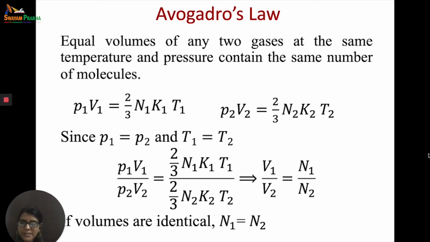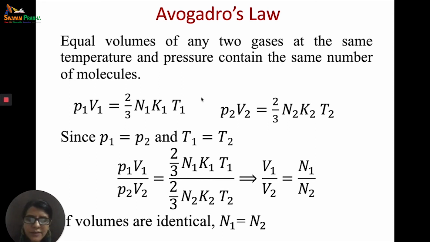So very simple, I am repeating. If I have two gases at two different states, one state is P1 V1 and T1, the other state is P2 V2 and T2. Please, I must remind here that this is an equation of state, right? So if we have an equation of state and we fix some parameters, out of 4 parameters, if we fix 3, the fourth automatically gets fixed.